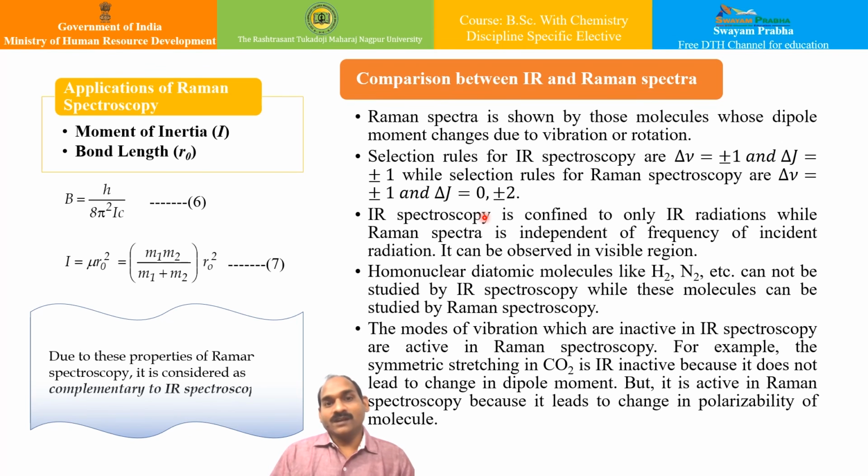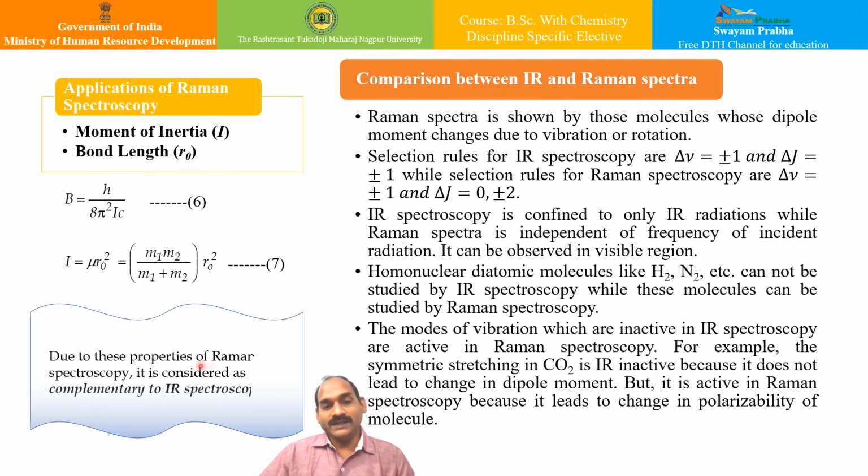The rotational Raman spectrum of the diatomic molecule shows equally spaced lines at the separation of 4B that we have seen in the spectra, and the value of B is related to the moment of inertia. From this value of B, we can find out the moment of inertia, and from the value of moment of inertia, we can find out the bond length.